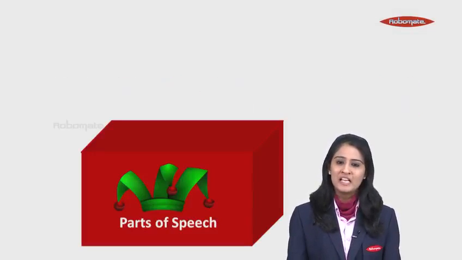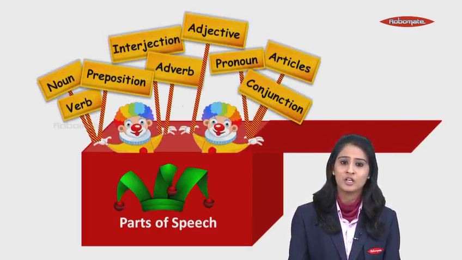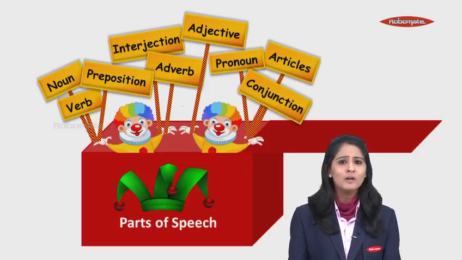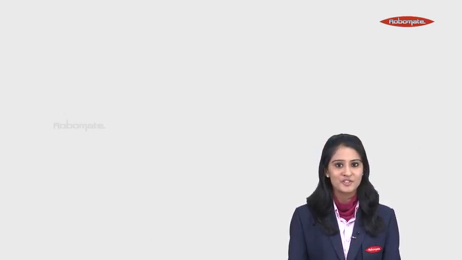Parts of speech. Let's first take a look at the different parts of speech. So, we have the words like noun, verb, preposition, interjection, adverb, adjective, pronoun, conjunction, articles. All these are our different parts of speech. These words help us to form a sentence. So, let's see its functions.